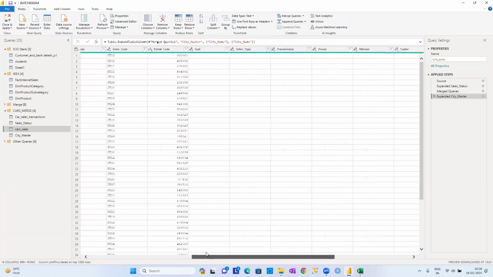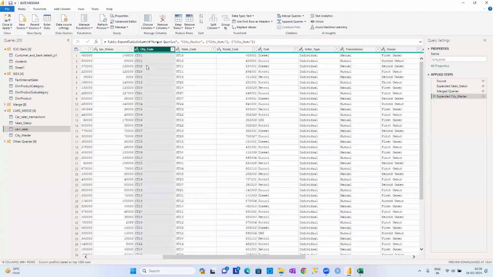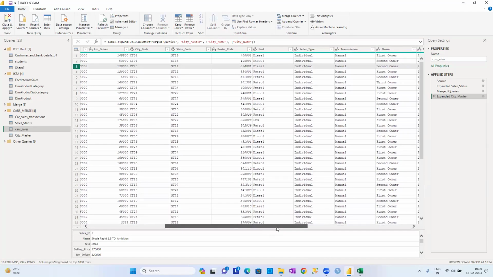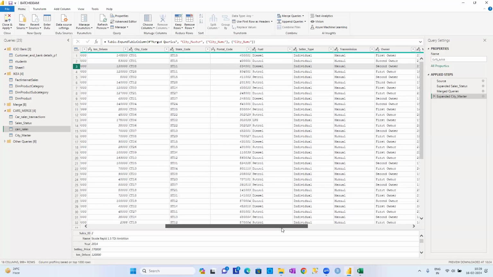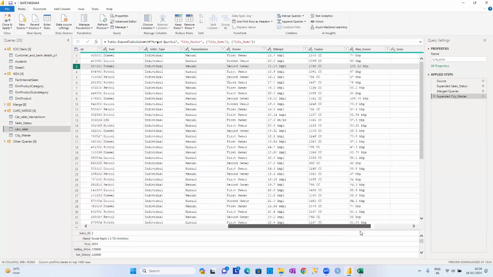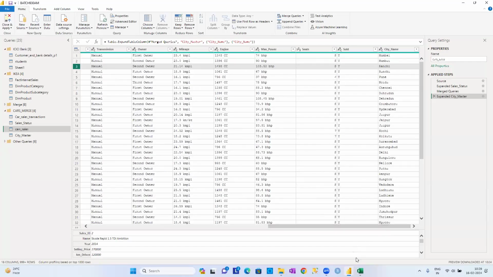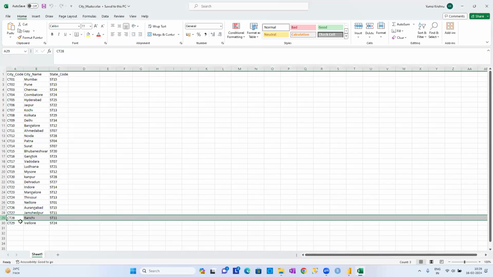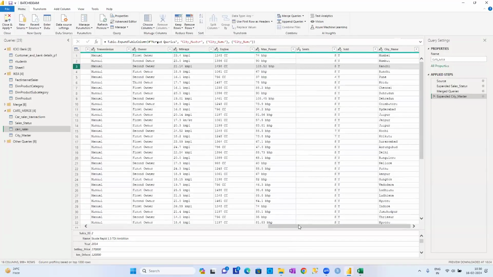So I have merged this particular city code. What is city CT08? Sorry, CT28. If you want to confirm, you can confirm it, guys. It belongs to Ranchi. Verify the city, which is 28. Can you see? It is Ranchi, and the state code is ST11.